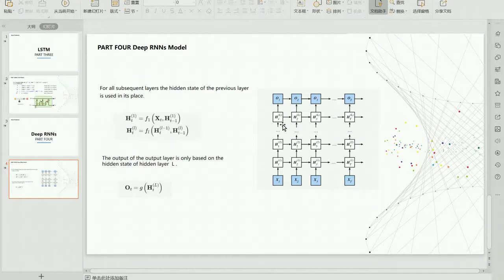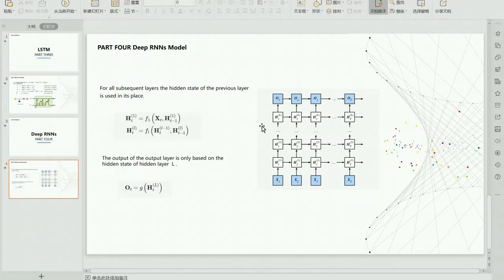In a deep RNN, there are multiple hidden layers. A recurrent neural network has a feedback connection in its hidden layer. Each hidden unit is connected to itself and also to other nodes in the hidden layer. So basically, a deep recurrent neural network means multiple recurrent hidden layers in the network hierarchy.